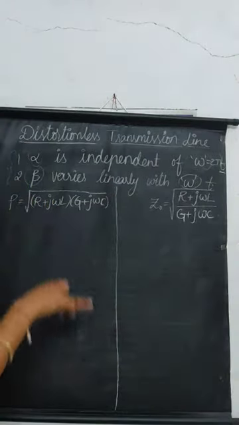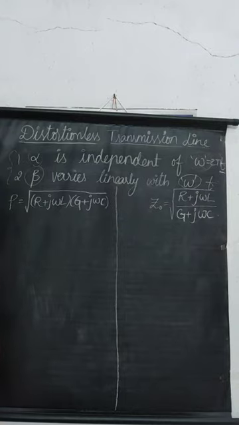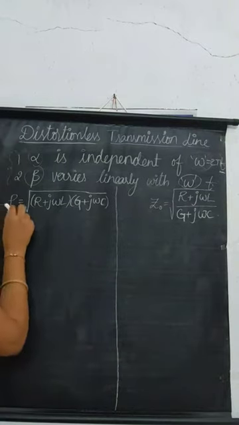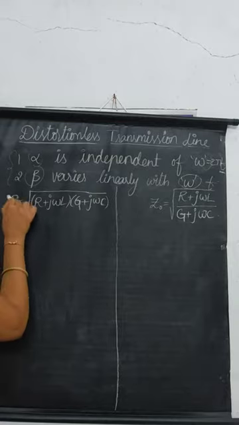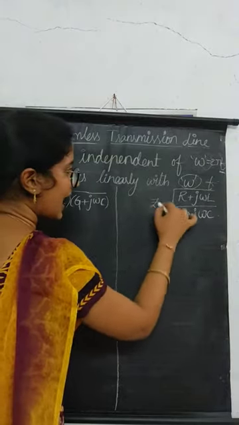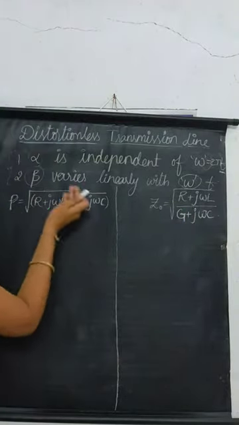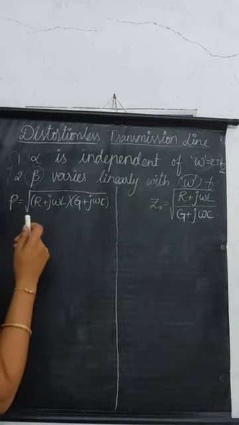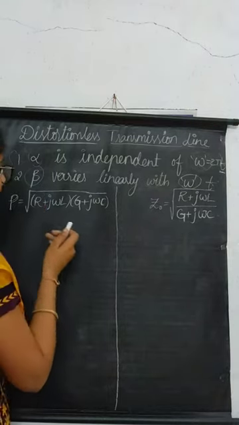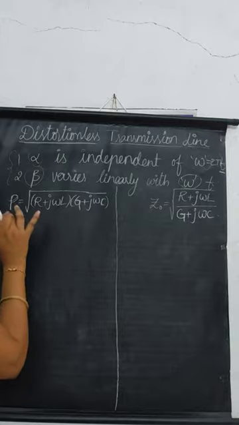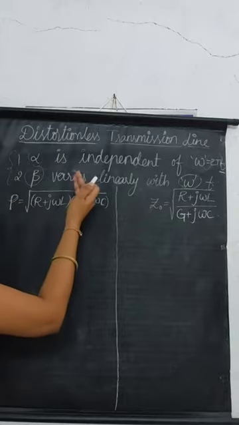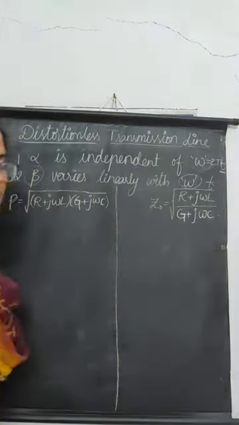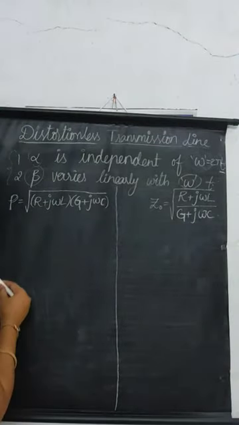So let us find the condition for distortionless transmission line. Firstly, I have taken the equation for propagation constant as well as characteristic impedance. By using the conditions of the distortionless transmission line, we will calculate the propagation constant as well as the characteristic impedance of the distortionless transmission line.